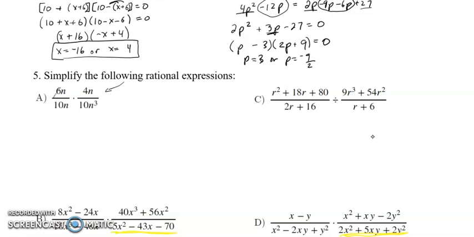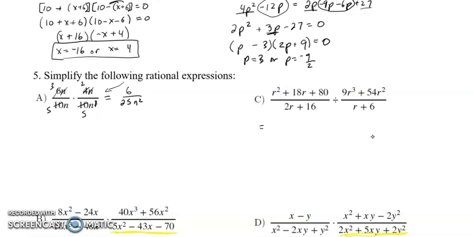So the 6 can divide by 2, same with the 10. The 4 can divide by 2, and so can the 10. You have a whole bunch of n's going on here. I got 2 n's multiplied on top and 4 n's multiplied on the bottom. So I'm going to get rid of this n and that n with 2 of the n's out of here, so that'll become n to the 1. And when I clean it all up, don't lose anything behind. I'm going to have a 6 on the top, no more n's. I'm going to have a 25 on the bottom, and there are 2 more n's that will multiply.